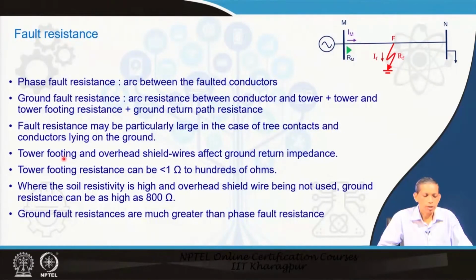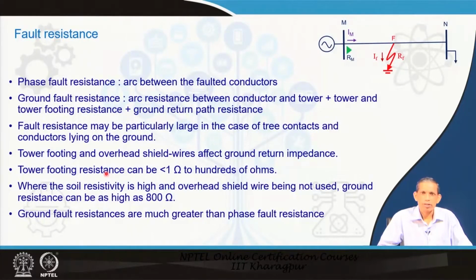One more point: tower footing and overhead shield wires effect is also observed on the ground return impedance. What I mean to say here is, the overhead shield wires, which are for lightning protection, are grounded through the towers, they connect all towers. So, therefore, the corresponding ground path is also affected by the shield wires.